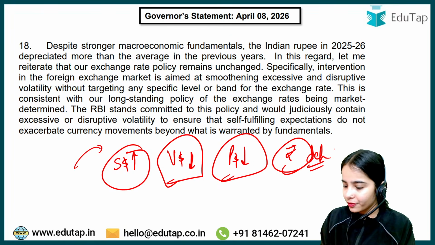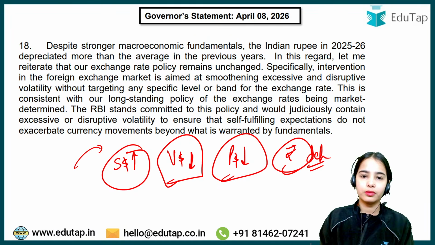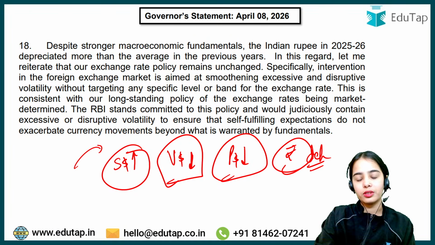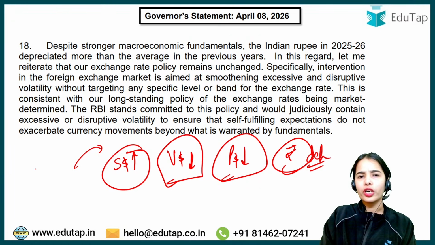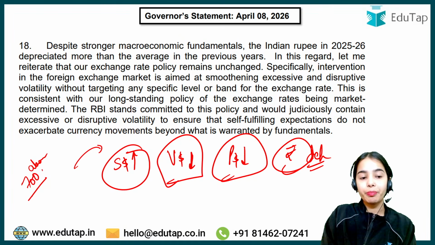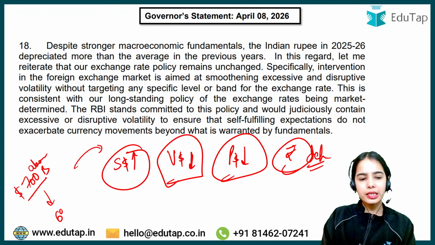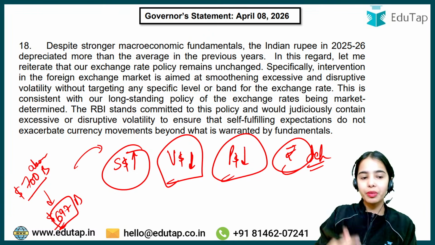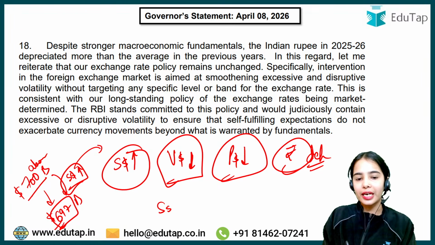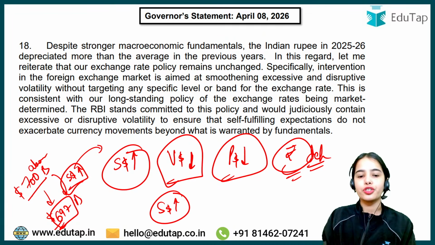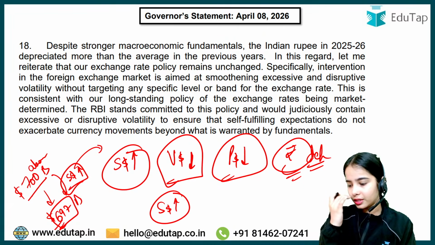Okay, any confusion, anyone? Any confusion? And remember that the foreign exchange reserves of our country went above $700 billion. But now they have reduced, and I think the recent data is $697 billion. So this is the idea that RBI is continuously supplying the dollars in the market so that with higher supply of dollars, the depreciation of the rupee can be controlled. This is the idea. Chalo.